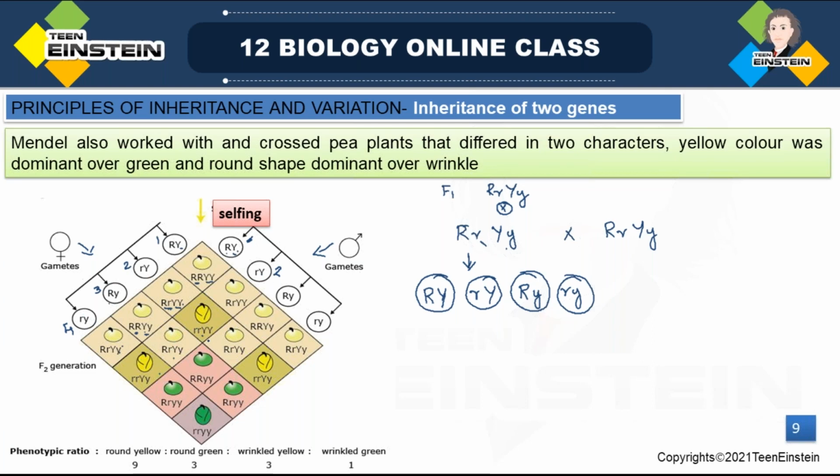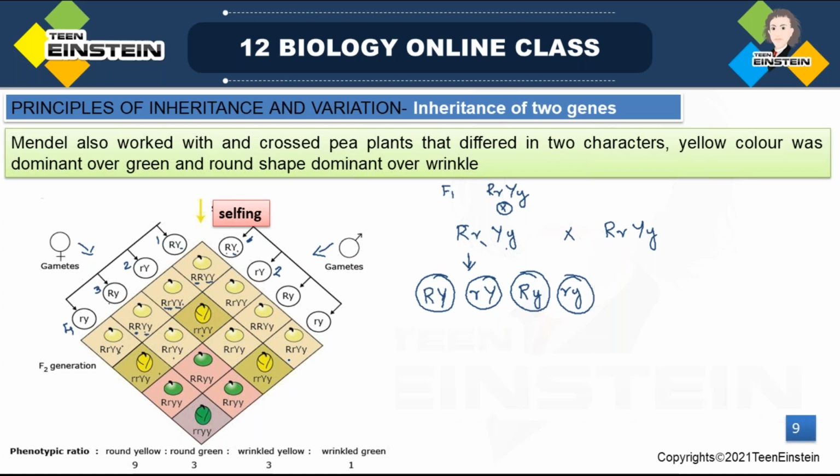Like that, you will get in total 16 different combinations. 4 gametes from the male parent and 4 gametes from the female parent, so it will form 16 different combinations. Like that you can see 16 different combinations. So without confusion, you should write this.